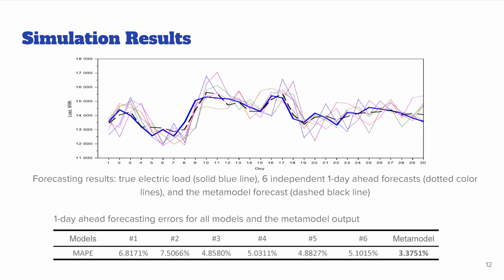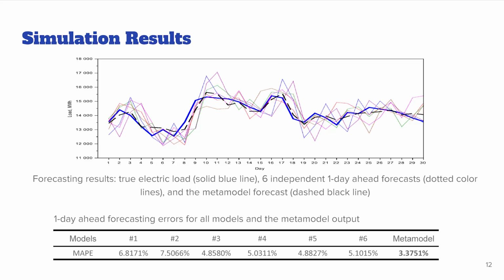As we work in online mode, the time series is processed sequentially as a data stream by 6 independent forecasting computational intelligence models whose outputs are shown as dotted color lines in this slide. It is evident that no one model is superior to the others for the whole series.